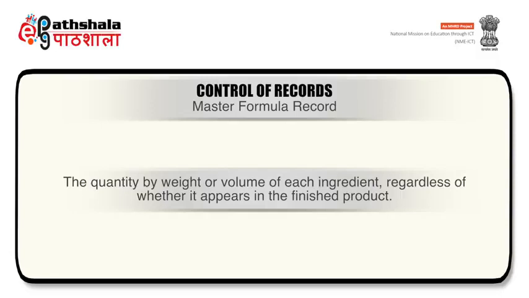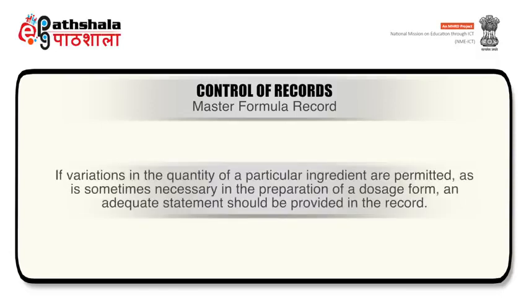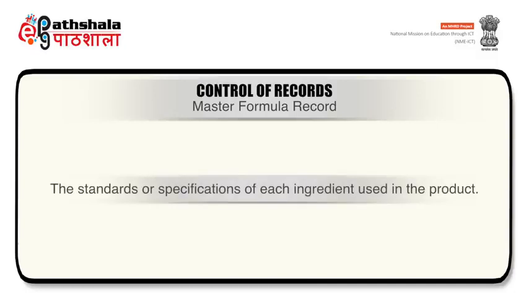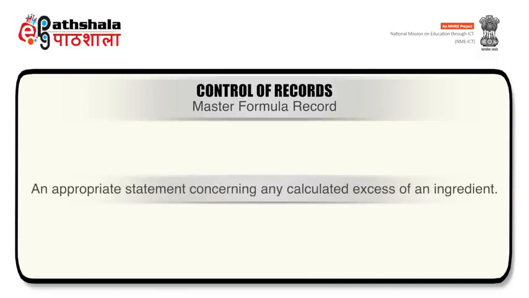in the finished product. If variations in the quantity of a particular ingredient are permitted, as is sometimes necessary in the preparation of a dosage form, an adequate statement should be provided in the record. The standards or specifications of each ingredient used in the product. It should also include an appropriate statement concerning any calculated excess of an ingredient.